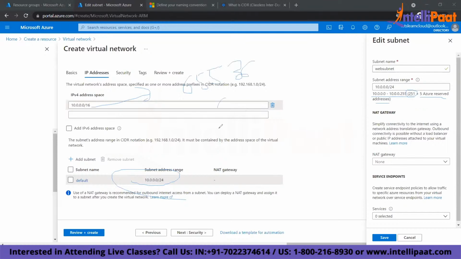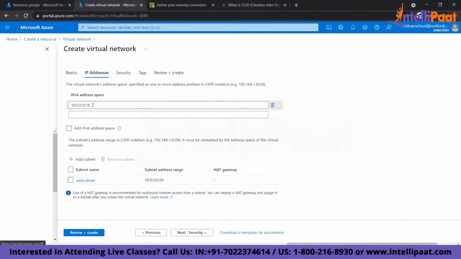Here, 256 minus the subnet, how many are left out? 65,280. Yes, that is the left-out address space, which I can utilize for multiple subnets. Those addresses can be associated with a VM, a website, or any other system, but you are allowed to utilize only this many hosts or addresses. I'll click on save. This is my web subnet, this is my IP address range, and now I have filled in the IP address of my network.